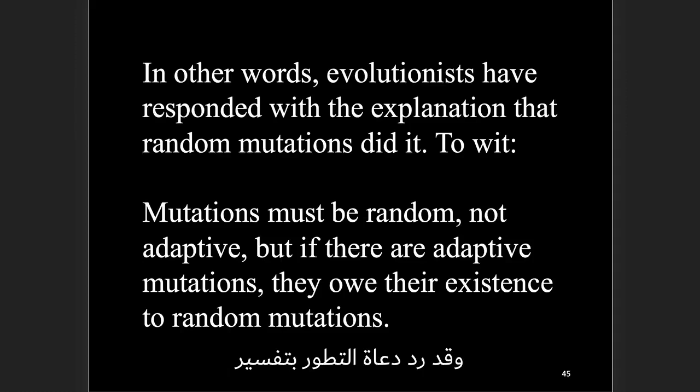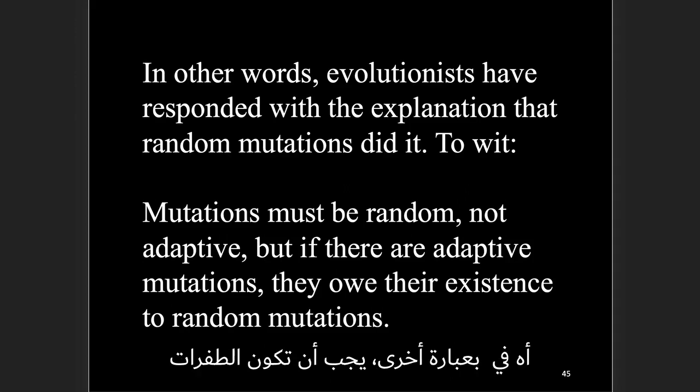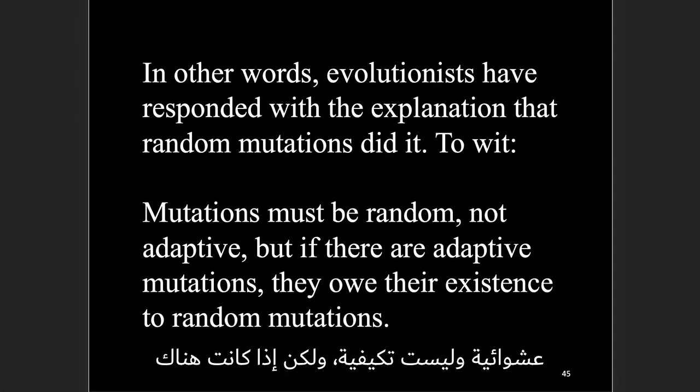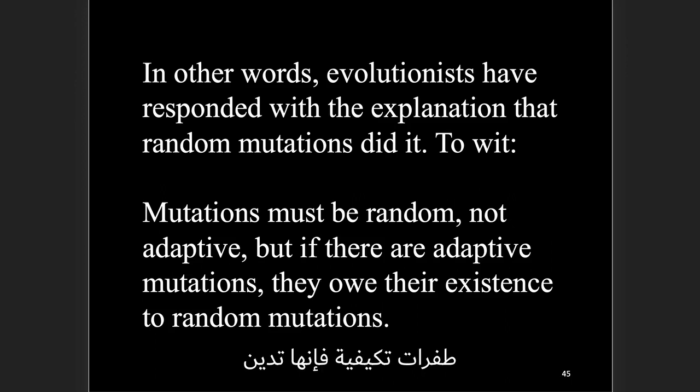Evolutionists have responded with the explanation that random mutations did it. In other words, mutations must be random, not adaptive, but if there are adaptive mutations, they owe their existence to random mutations. So evolution does it all here. It creates the mechanisms that create these adaptive mutations.